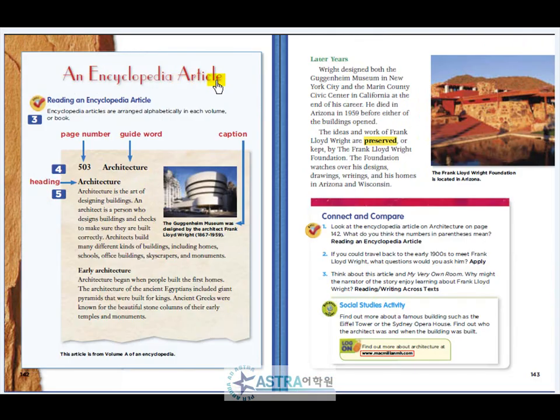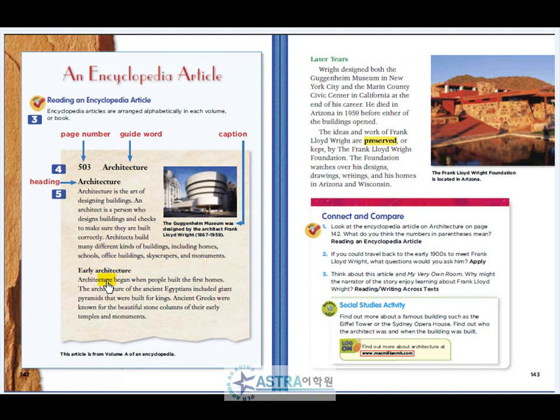An encyclopedia article. Reading an encyclopedia article. Encyclopedia articles are arranged alphabetically in each volume or book. Architecture. Architecture is the art of designing buildings. An architect is a person who designs buildings and checks to make sure they are built correctly. Architects build many different kinds of buildings, including homes, schools, office buildings, skyscrapers, and monuments.